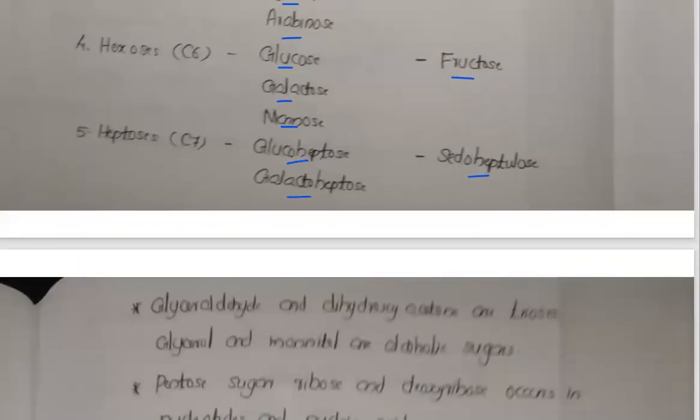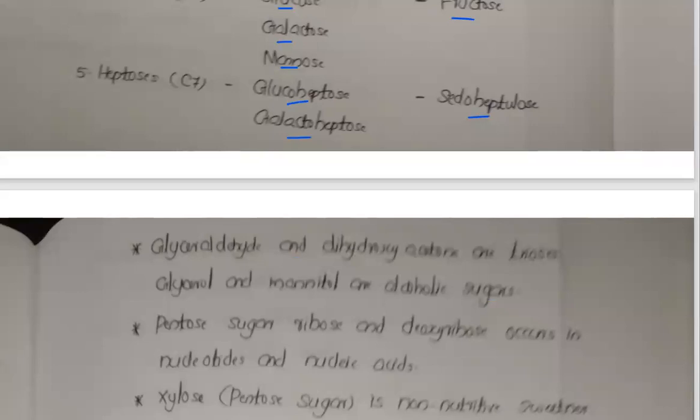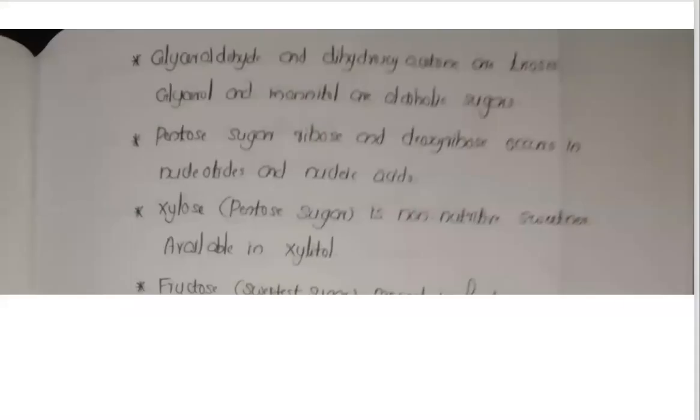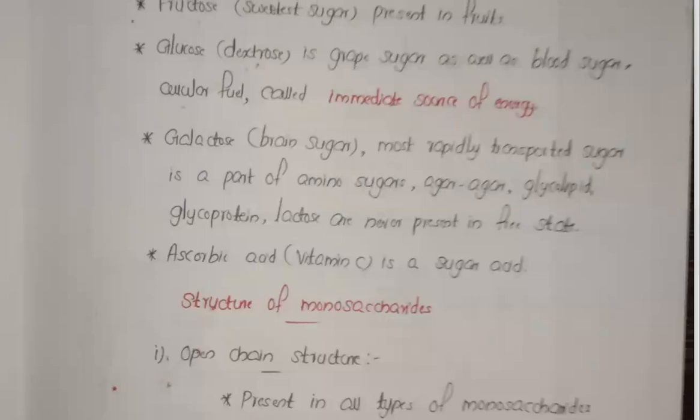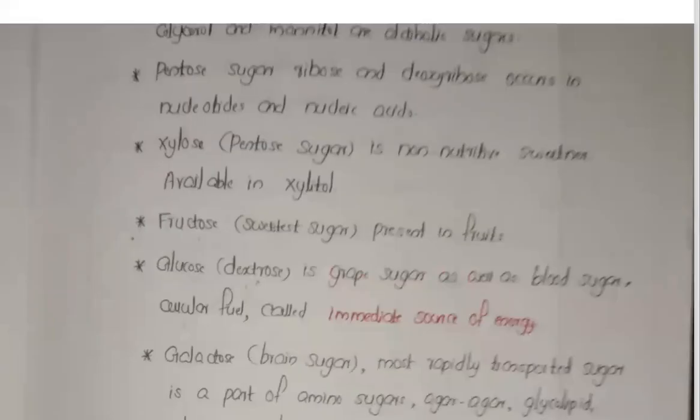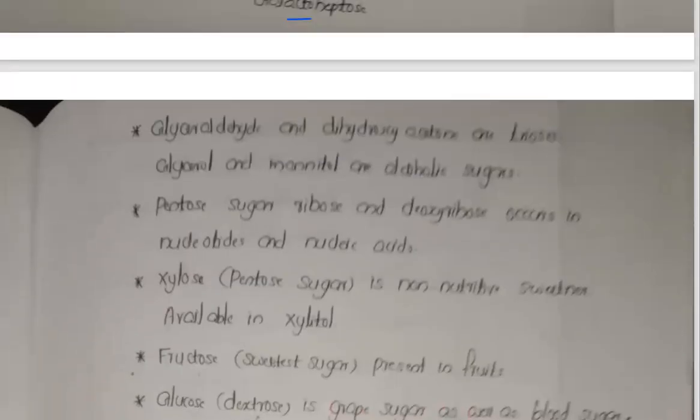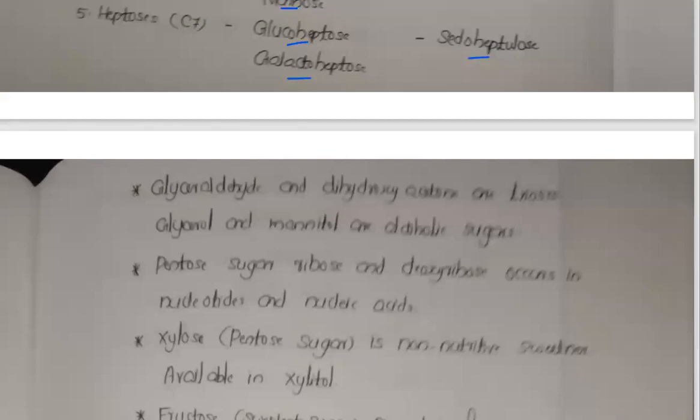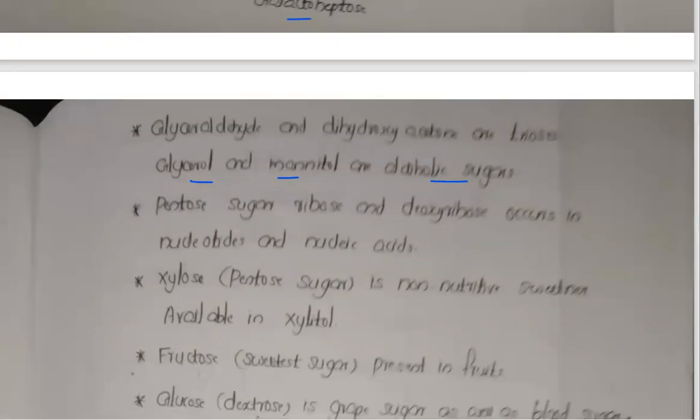Now the next one, about the general features. So glyceraldehyde and these points you can also learn for the NEET, that's done. Some points are there that you should focus on for your board exam. Glyceraldehyde and dihydroxyacetone are trioses, that's already mentioned, and glycerol and mannitol are alcoholic sugars.